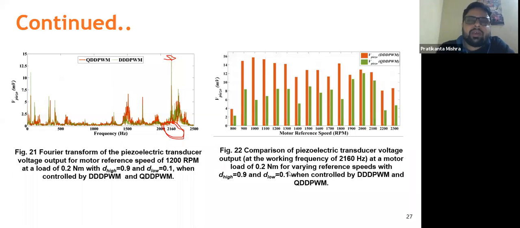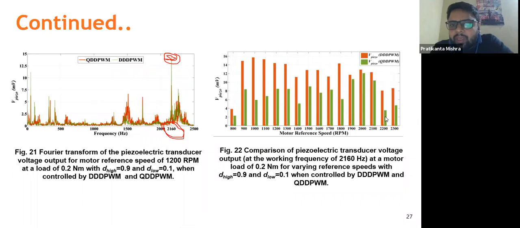So obviously when the motor starts, the natural frequency of the metal will be added up with the frequency of the motor, meaning the driving frequency, and we will have a working frequency at 2160 hertz. At this particular frequency we will be getting a peak.